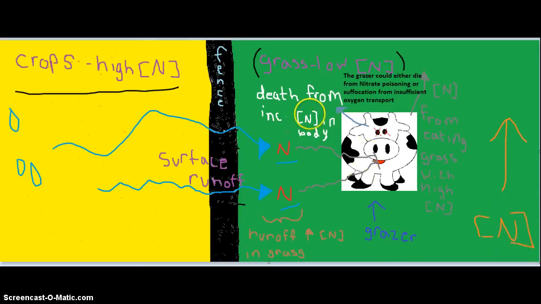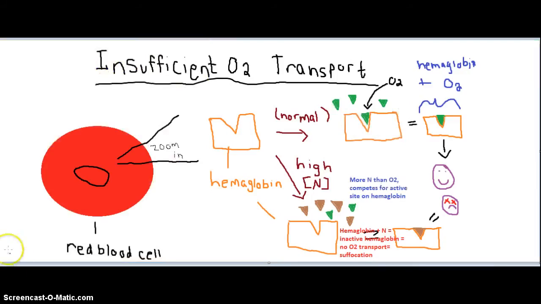Right? So there's a couple things that can happen. First, they can just die from the high nitrogen concentration in their body. But also, it can suffocate them. So let's move on to oxygen, and how this can affect oxygen transport. This is how insufficient oxygen transport happens.